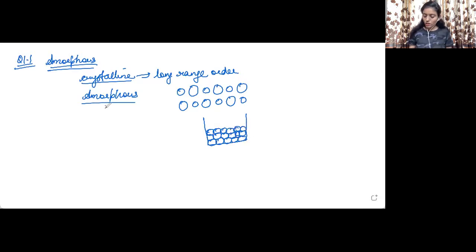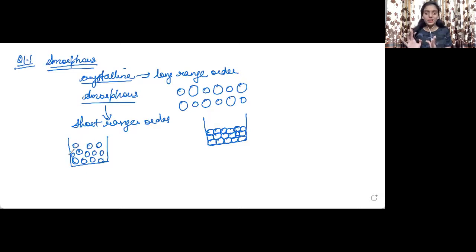Now, when we are talking about the amorphous solids, in these, there will be short range order. Now, what is the meaning of short range order? Short range order means that the particles in one specific region of the amorphous solid will be having a different arrangement. The next part will be having a different arrangement. So simply we can present it like this, that there is no ordered arrangement of the particles throughout the solid.